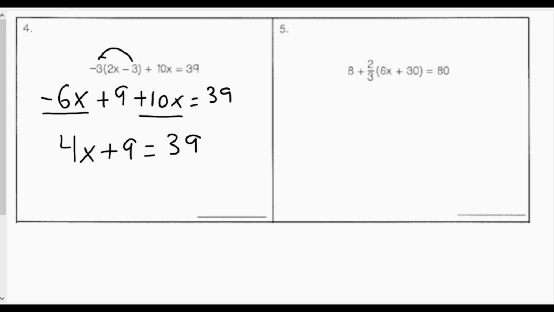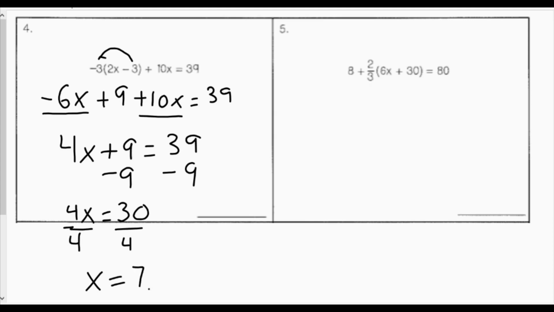Now I have plus 9, so I'll use the inverse operation of minus 9. So I will subtract 9 from both sides. 4x will equal 30. 4x is being multiplied, so I will divide by 4 to get a single x. So my x will be 7.5. So my solution to this equation is 7.5.